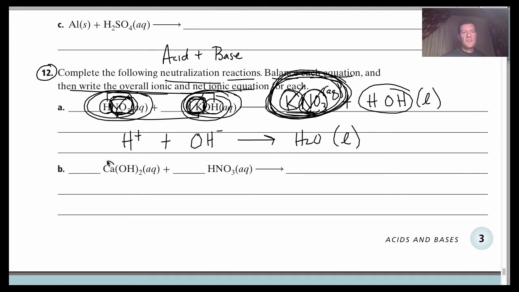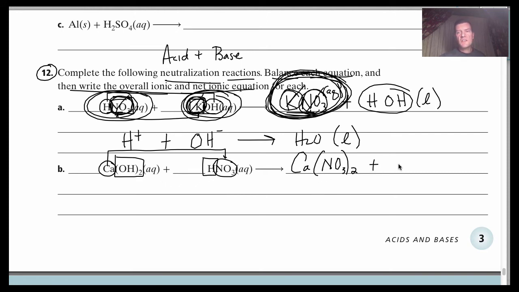Likewise here, you have calcium and the nitrate coming together. And then again, the H plus is going to join with the OH. So let's write this one. Calcium is going to combine with the nitrate. Now calcium is a +2 ion, so I'm going to need 2 nitrates because nitrate is only a -1. And then the H plus and the OH are going to come together to form HOH, which is just water.